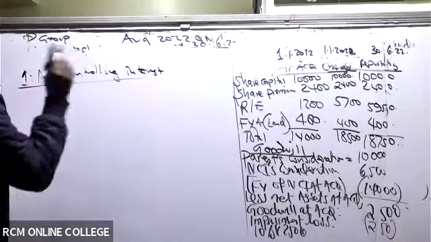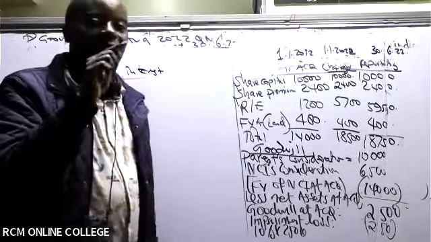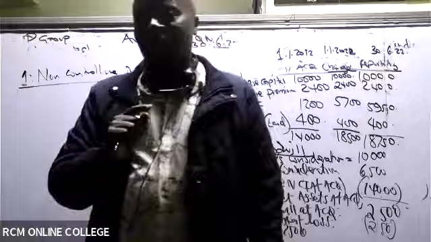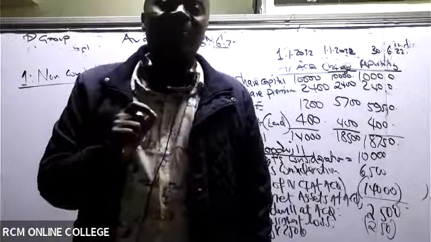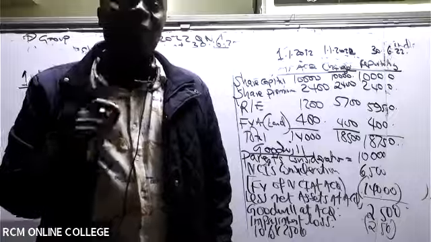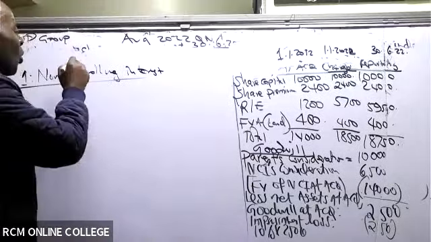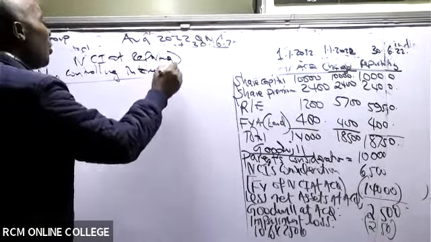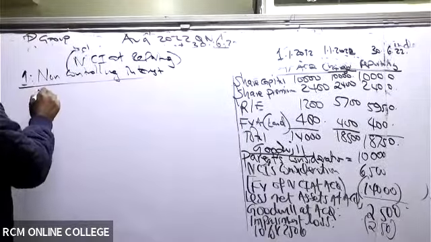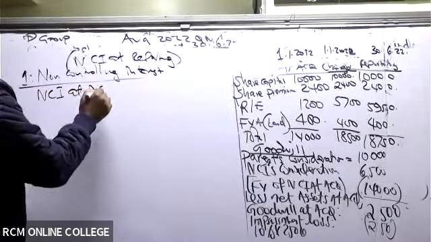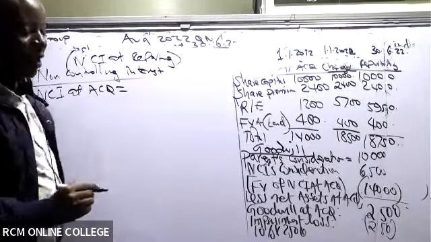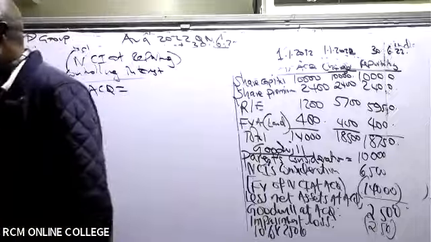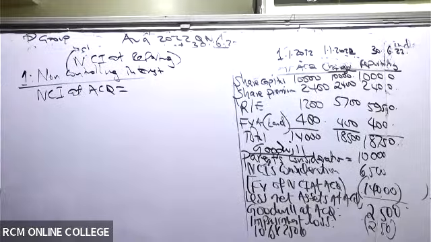But now remember that there is a change. When there is a change from control to control, there is a small difference, but all of us should be able to appreciate it. So how do we do this? NCI at reporting. Remember, this is how we call it. NCI at reporting, you will basically give us NCI at acquisition. Are you able to see the NCI at the point when we were acquiring this? NCI at acquisition is how much?